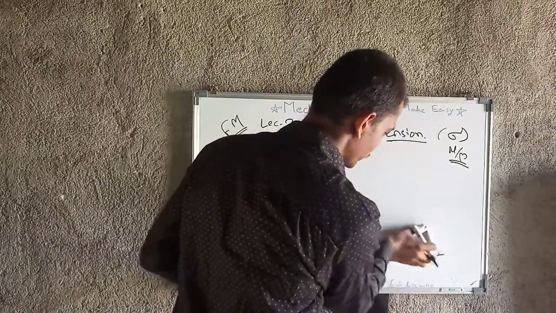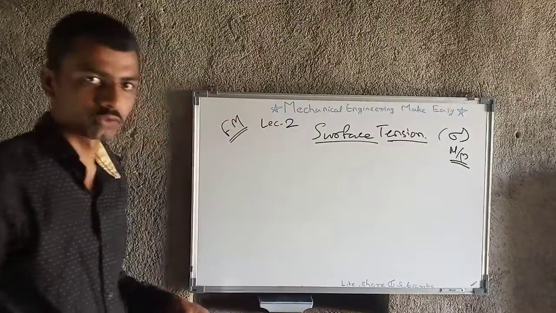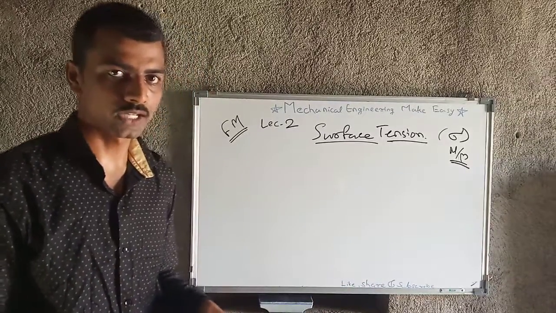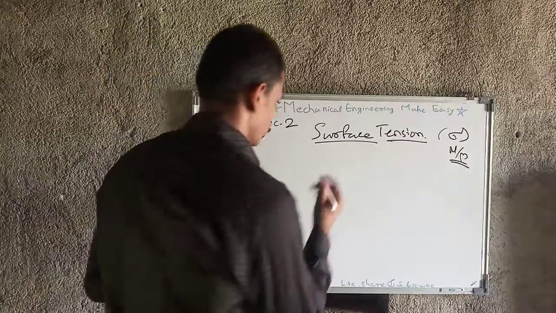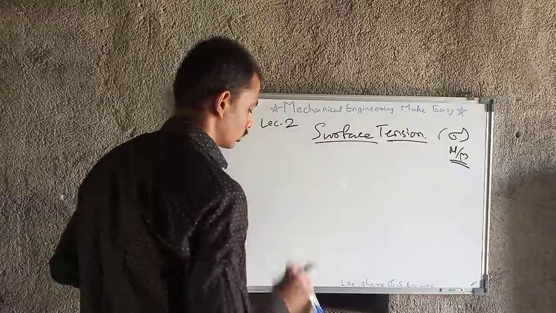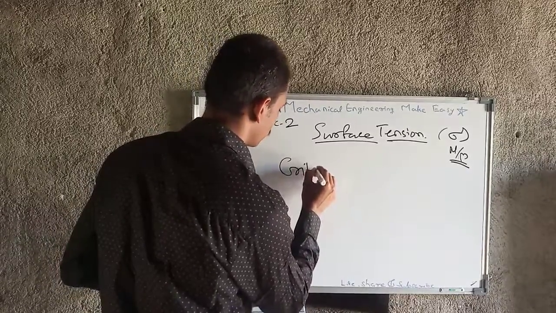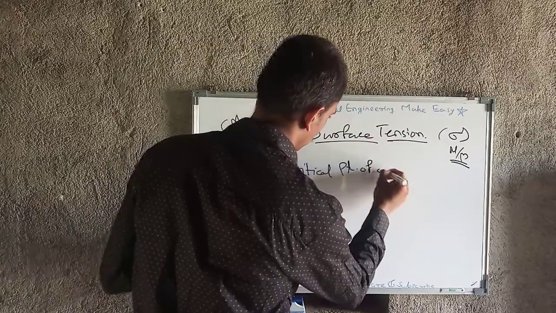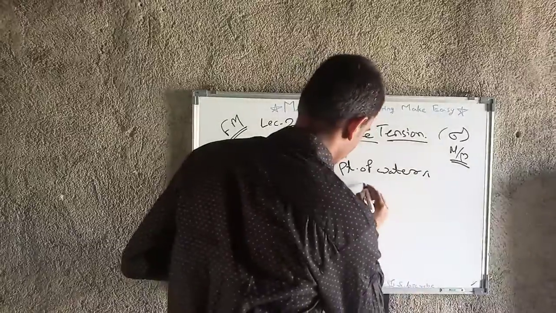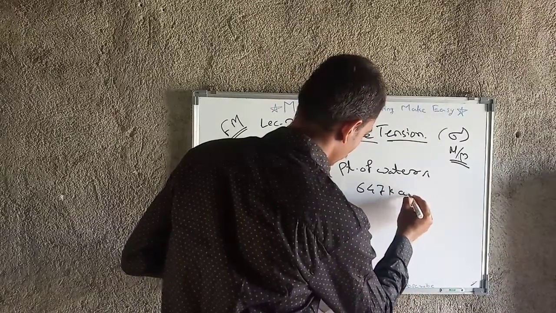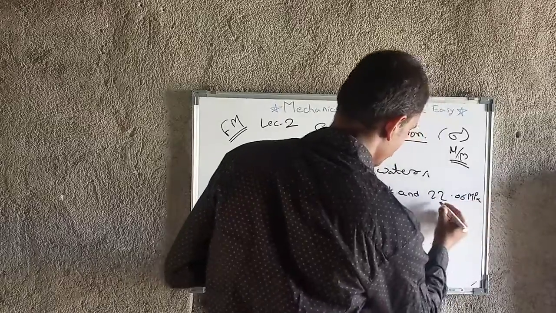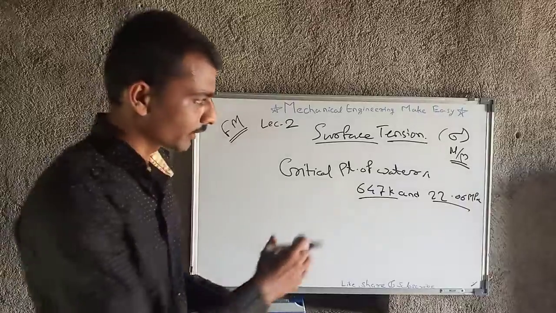This is very important while solving numericals, because the question paper setter will not give you these common values directly, so you should know them. The critical point of water is 647 Kelvin and 22.06 megapascal.